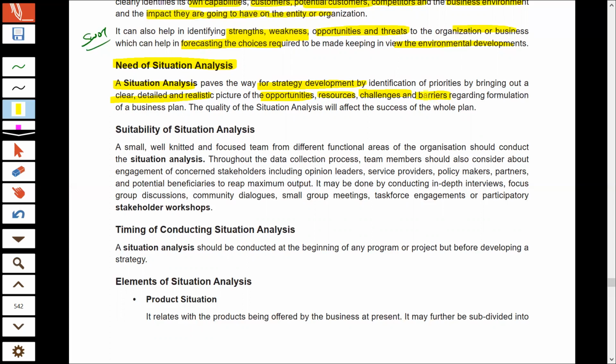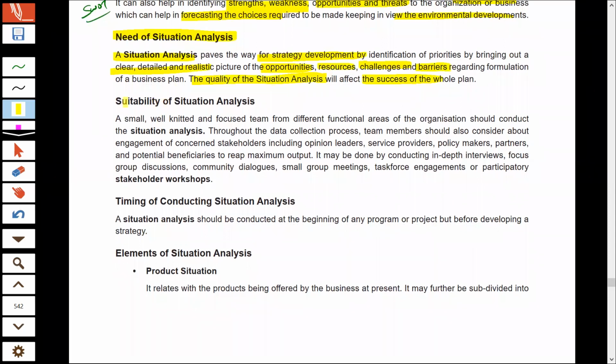And only after getting the realistic account of the situation, you can make a realistic plan that can be practically implemented. So that is why it is said that the quality of situation analysis will ultimately affect the quality of strategy you make, the quality of plans you make.